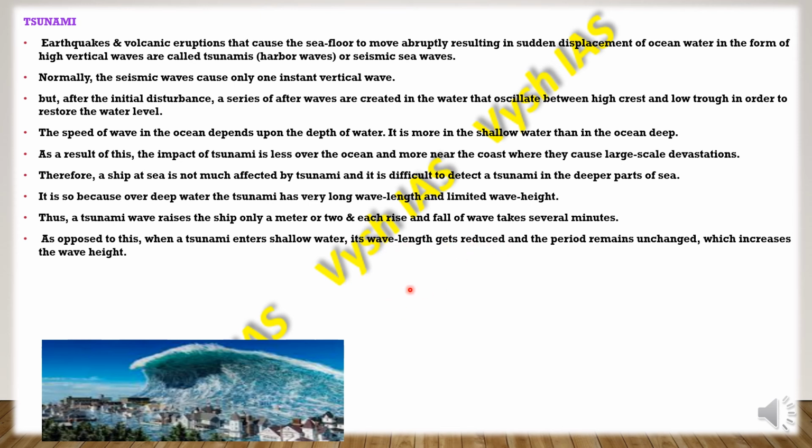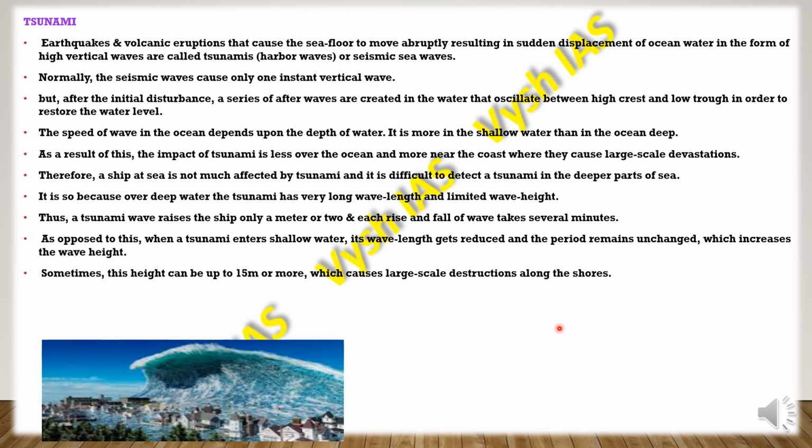It will not have much area on either side, and it won't have much time to spread or distribute the water equally. Because of this, it increases the wave height. It will cause high waves like this. This height can go up to 15 meters or more, which can cause large scale destruction along the shores.